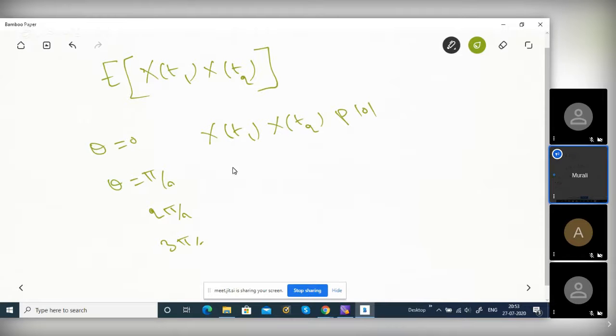Another X of t1 and X of t2, another realization at the same times, with probability of P of pi by 2, plus like that. Four terms will be there. Right? Sorry, I made a mistake. So this is wrong. That is E of X of t1. This is the mean, not autocorrelation, right? So E of X of t1 only, this X of t2 will not be there. P of 0, P of pi by 2 and all will be there. What is the difference between mean and autocorrelation? Shall I write it again? I'll better write it. Yes.